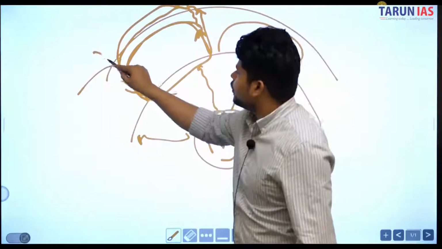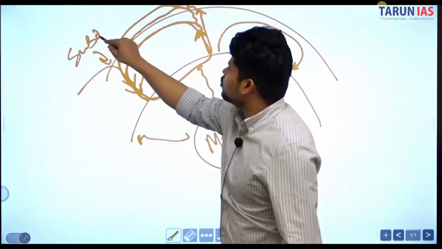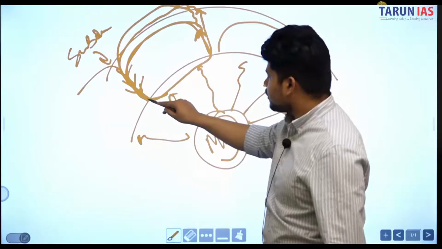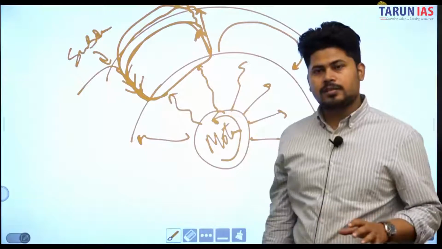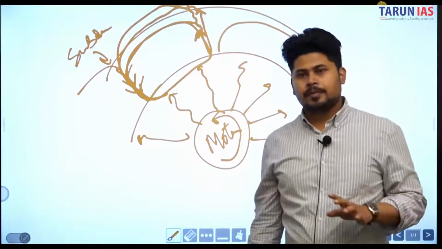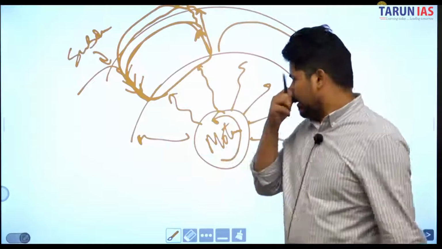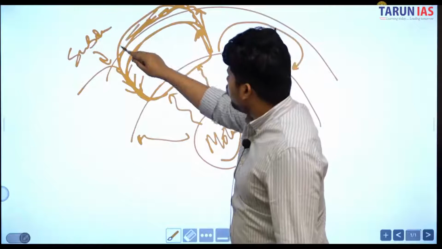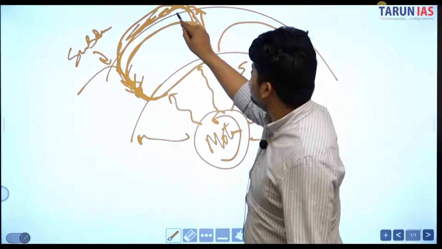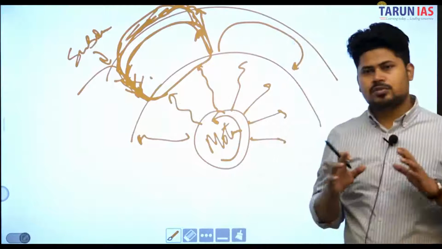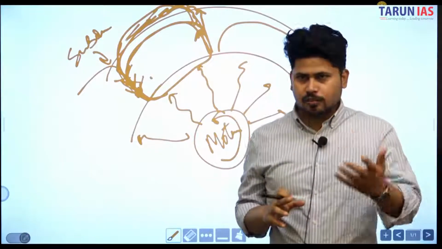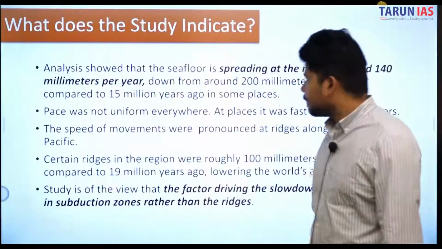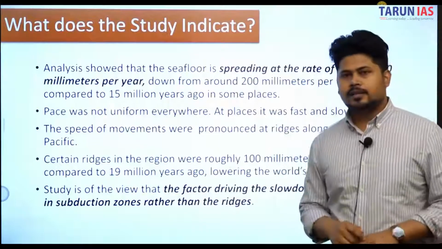slides into the subduction zone. We'll be looking at what is subduction zone in a while. And from there again it cools down and settles down. This whole process takes millions of years. And again new crust is created, and old crust is destroyed. This is the phenomenon of creation of crust, or basically creation of lithosphere. Okay, so back analysis showed that seafloor spreading